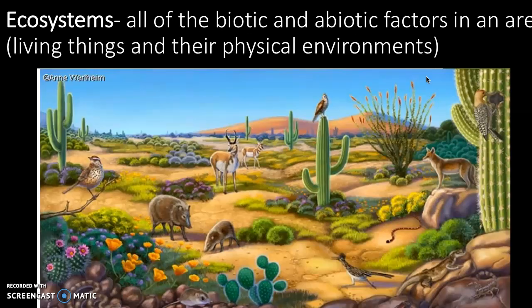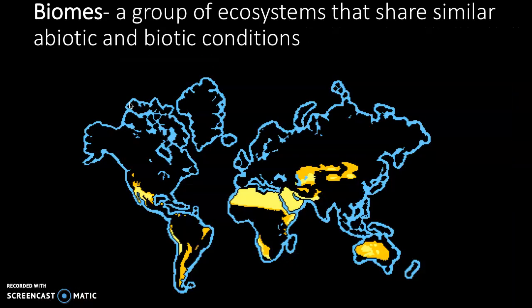So let's talk about ecosystems. An ecosystem is all of the living things and their physical environment. So this is a desert ecosystem. We can pick out the living things like cacti that live in a desert, but also we can describe the climate. It's dry. So when we talk about biomes, it's a group of those ecosystems.